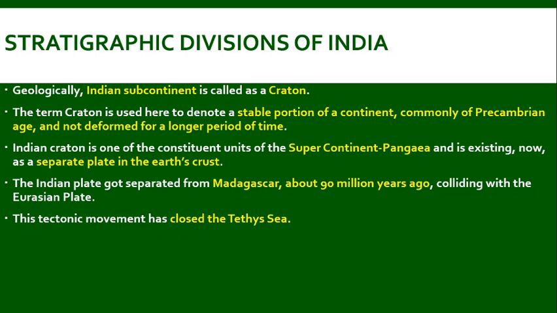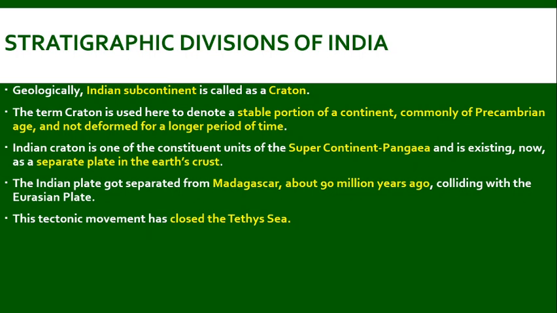Next comes the Indian subcontinent, which is named the Craton. The term Craton is used to denote a stable portion of a continent, commonly of Precambrian age, not deformed for a long period of time. The Indian Craton is one of the constituents of the supercontinent Pangaea, and it still exists, but as a separate plate in the Earth's crust under the Indo-Australian plate.